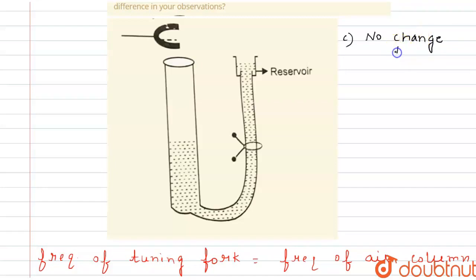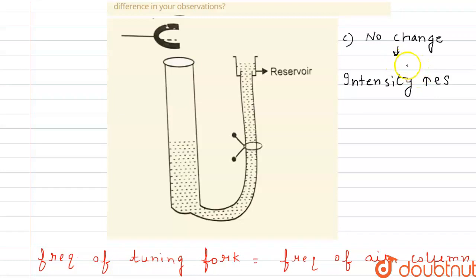But there is one property that changes. The intensity of sound may increase because mercury is denser than water and will reflect sound waves more completely, right?